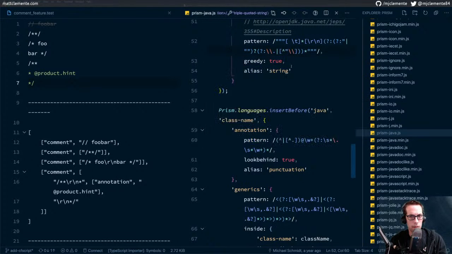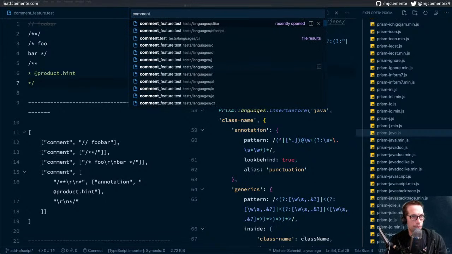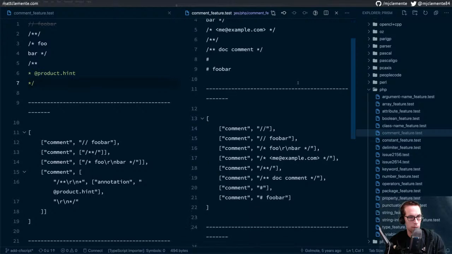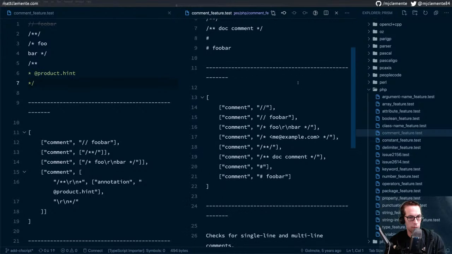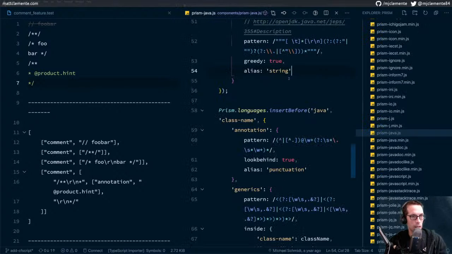What else? Comment feature test. A lot of languages have comment feature tests. I guess it's not all that many. We're repeating again here. Let's just see. Nothing too special there. Okay. I like our comment feature test.